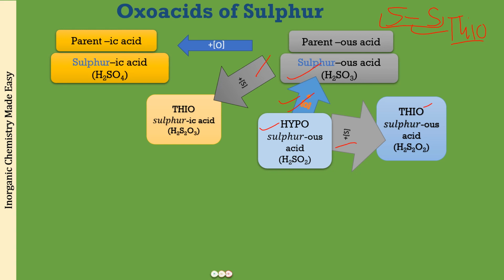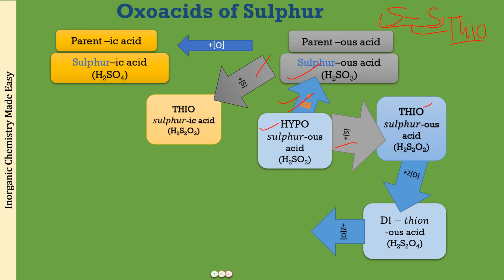Now the next one, what you have to remember is thiosulfurous acid is H2S2O2. If I add two oxygen atoms to it, you can say dioxygen has been added, because I'm adding two oxygens, right? So thiosulfurous acid now becomes dithionous acid. And if to this dithionous acid I add two more oxygen atoms, what I will get is dithionic acid. So dithionic acid is going to be H2S2O6.